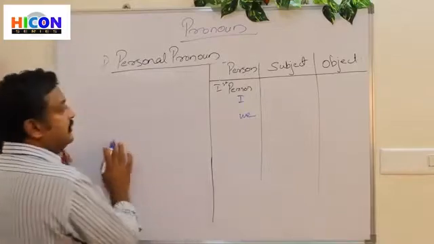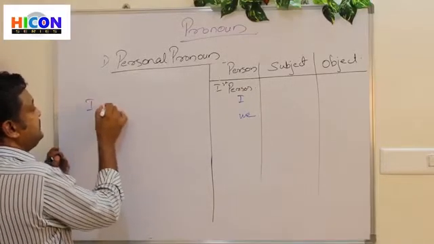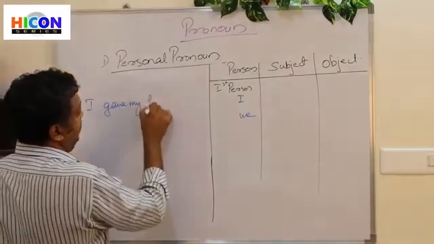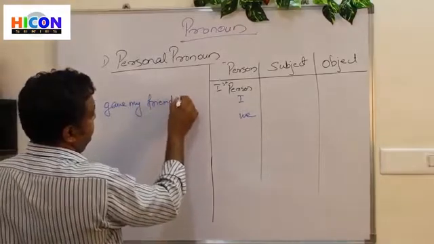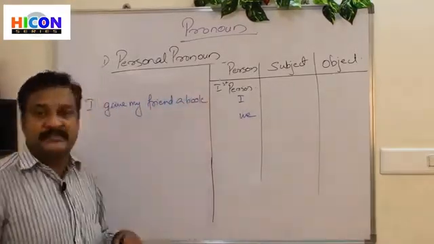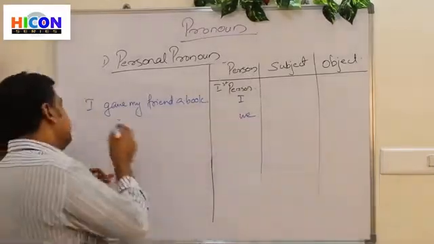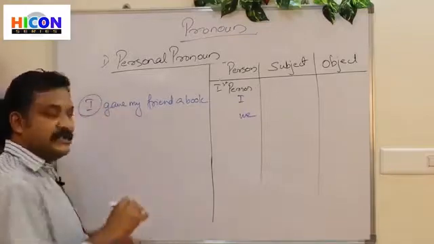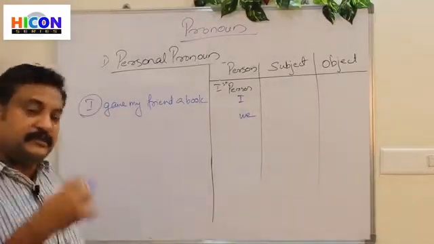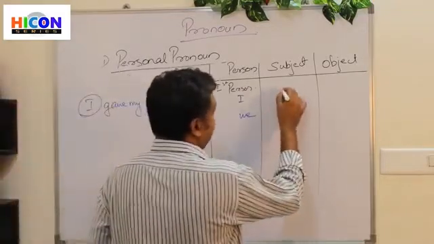So if we simply say I gave my friend a book. Isn't it? So when we use the first person, mostly the same word will be used as the first person or the subject of the sentence. Not only first person, every person. Okay? So we can simply write I.